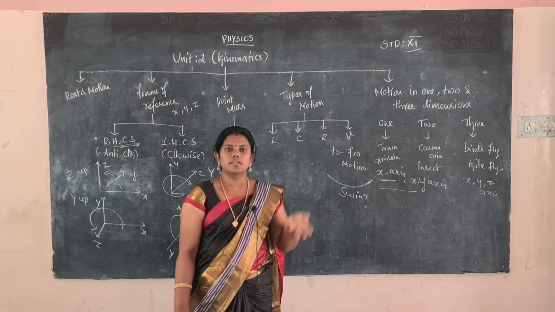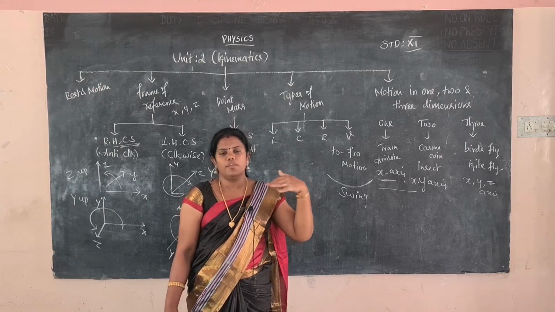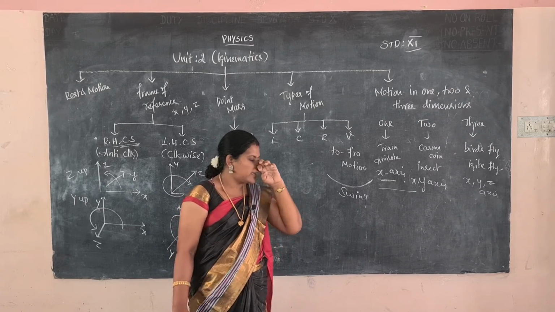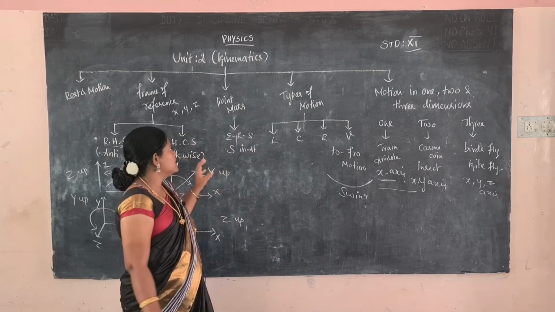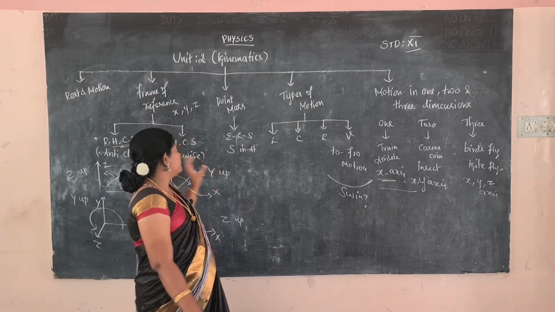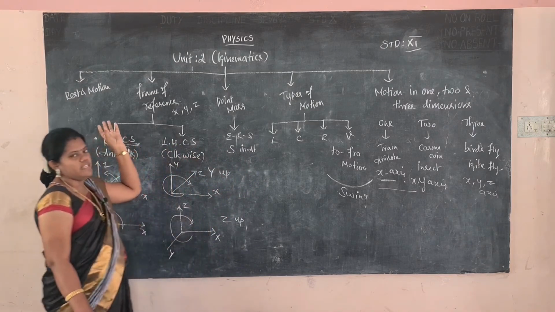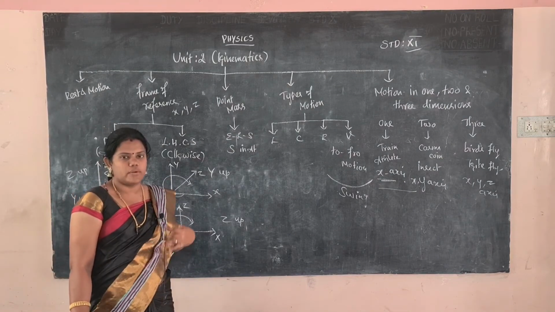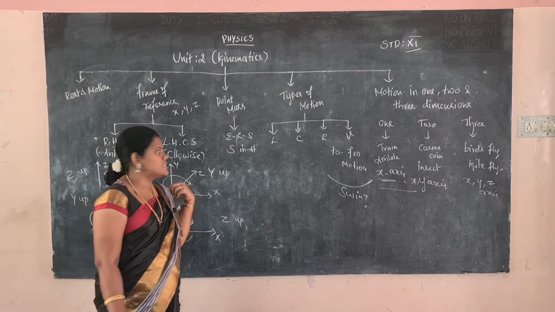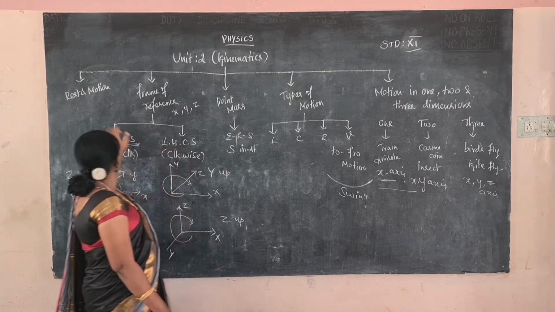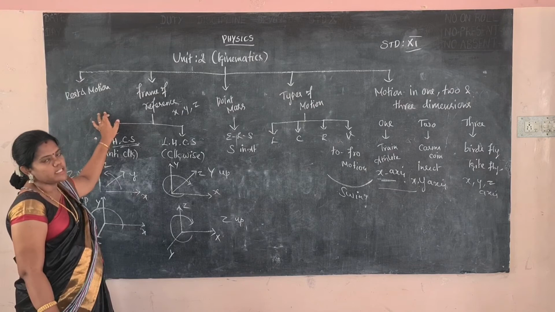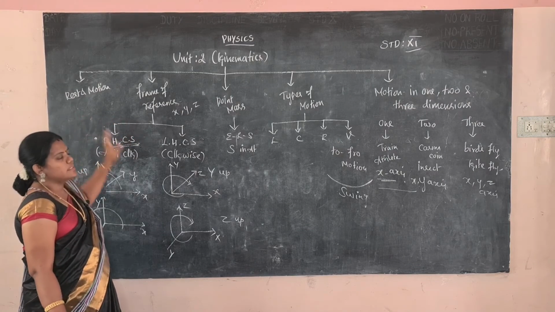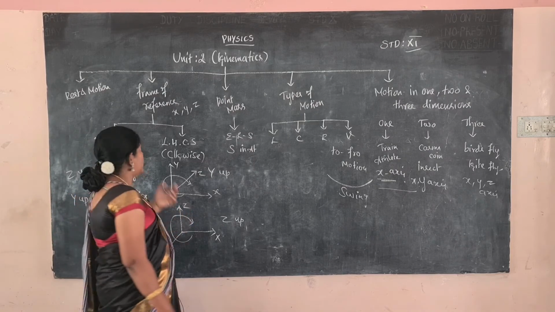The motion of atoms, and the earth and sun revolving around each other, are also explained on the basis of motion. So motion is very important to explain all the things and all the phenomena in physics. Okay, so the first point is rest and motion. One thing without moving is called rest. One thing that is moving, having some velocity, is called motion.